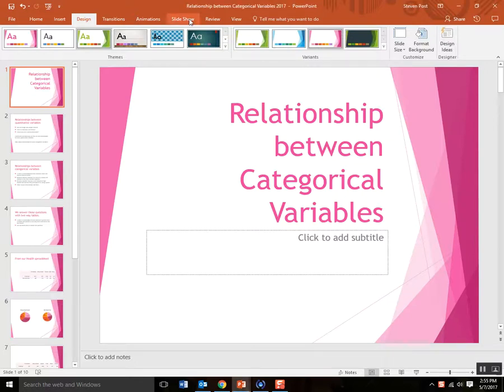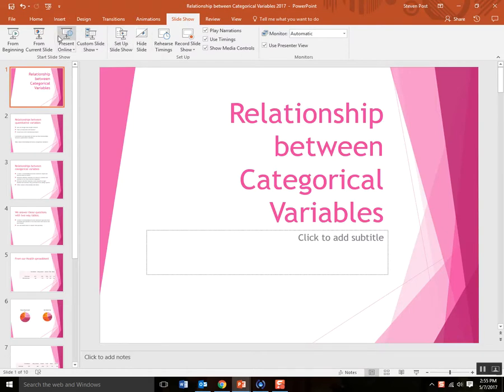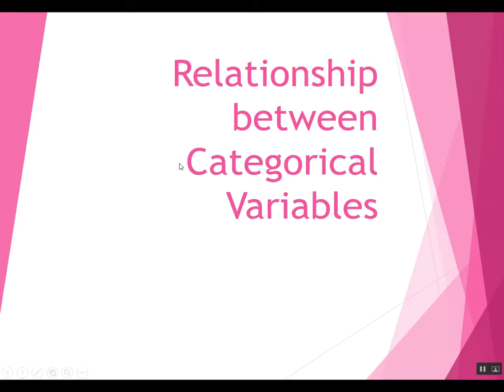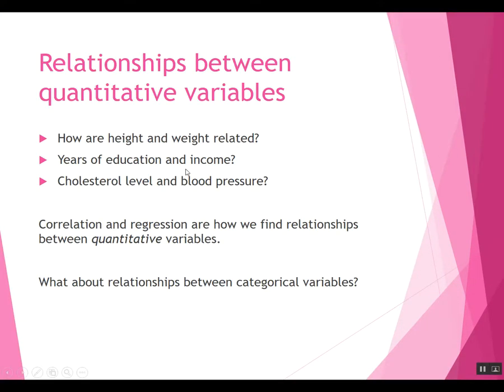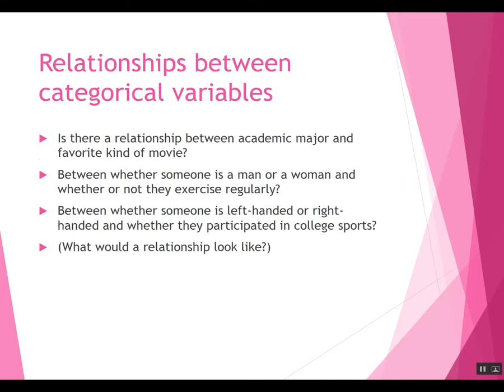Today we're going to talk about relationships between categorical variables. So we know about relationships between quantitative variables, like height and weight, or years of education and income. That's what we use correlation and regression for. But what about relationships between categorical variables?